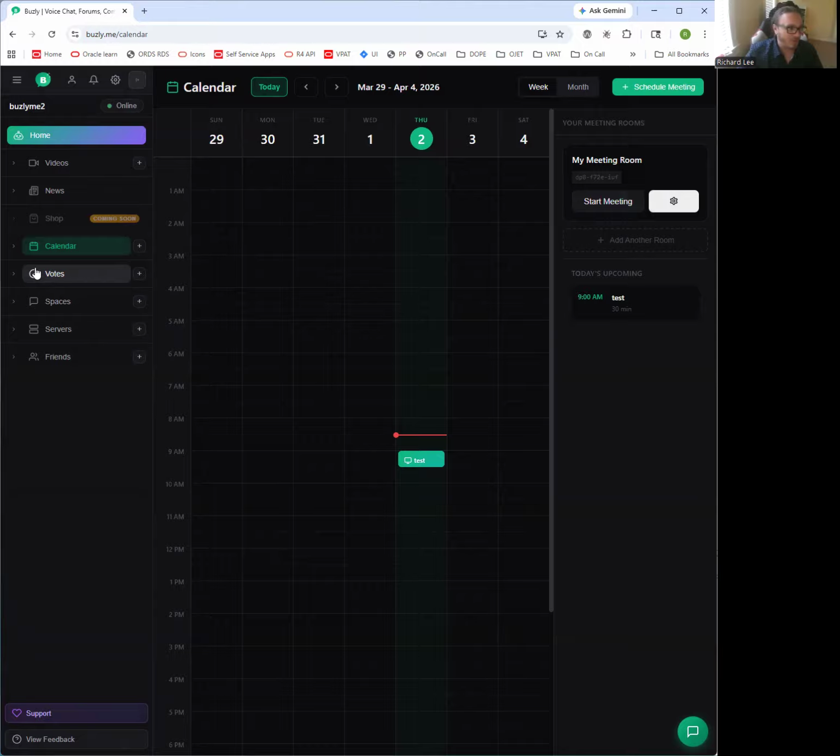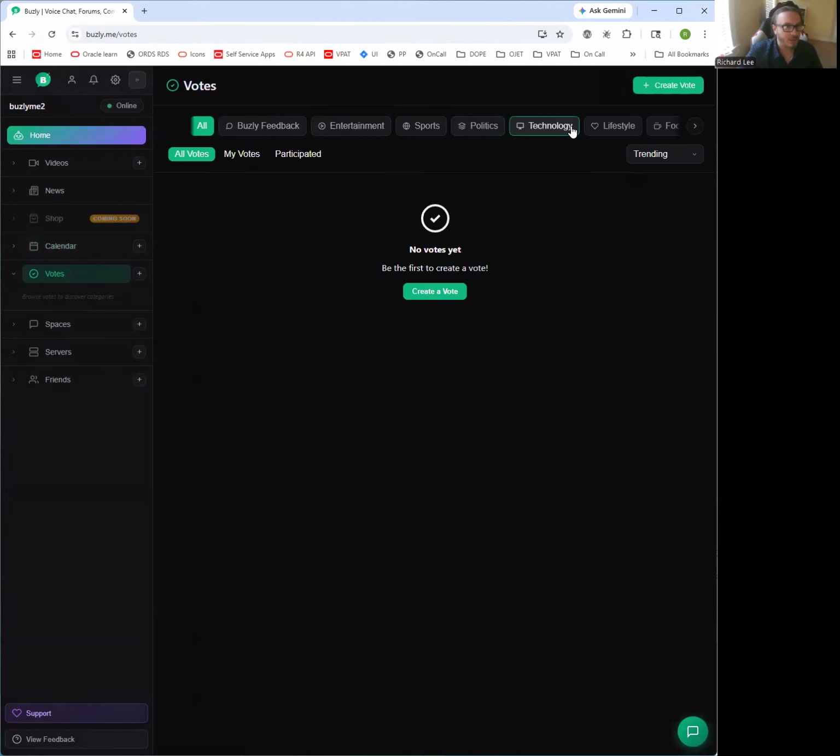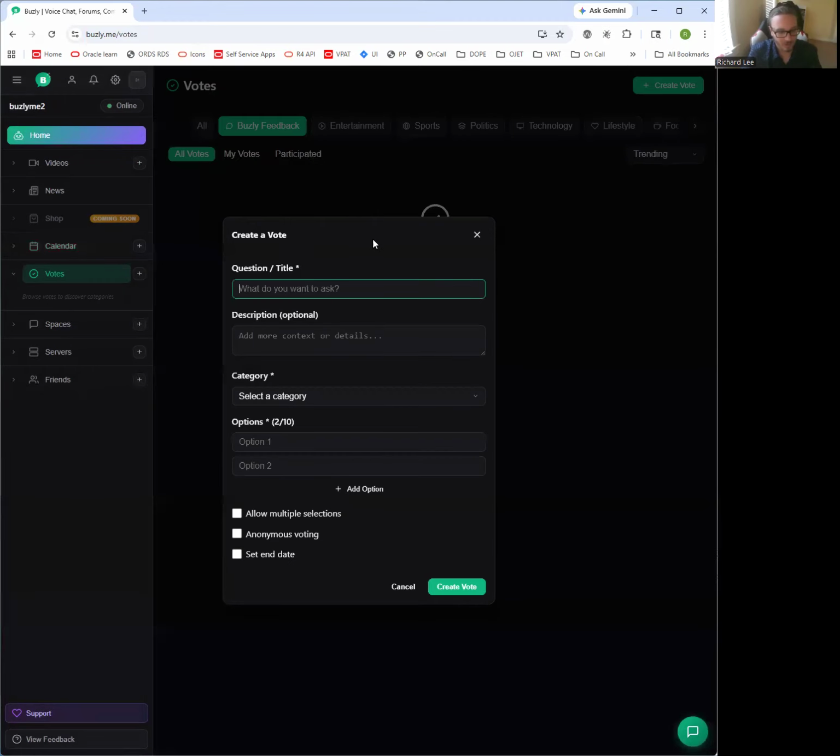There's a votes section, which is just kind of like a fun thing. It's like a polling place where you can create votes, based on should Buzly fix its bugs, and then create options.